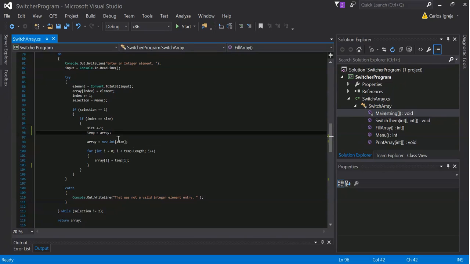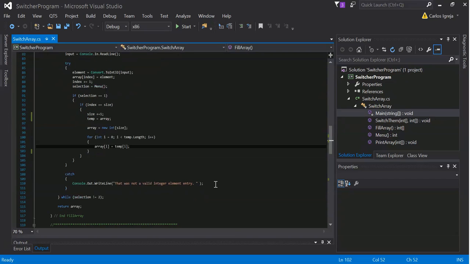So you can see here we have the temp array to store the current values of the array. We now set this to a new int array with a new size. And then we can go ahead and get the values from the temp and store it here, and then we have an empty slot, it's a size bigger, and we have room for another integer. So that's basically what this does.